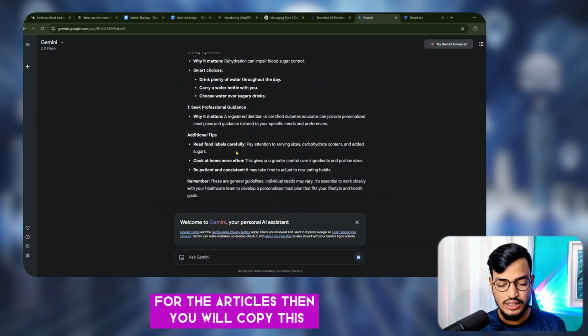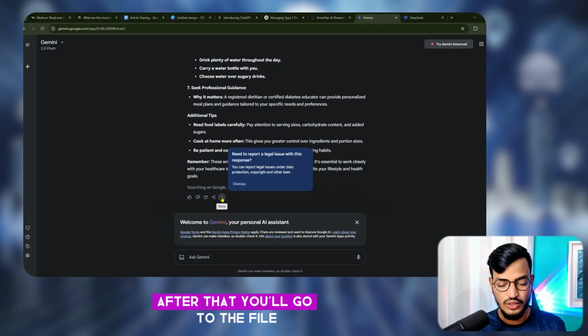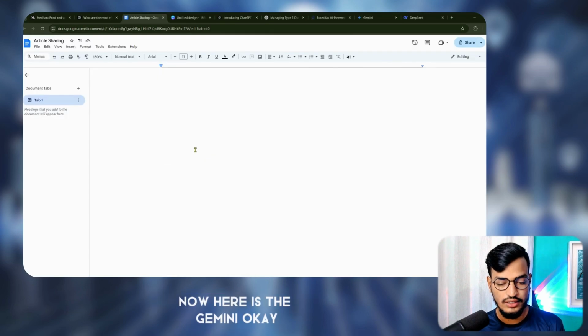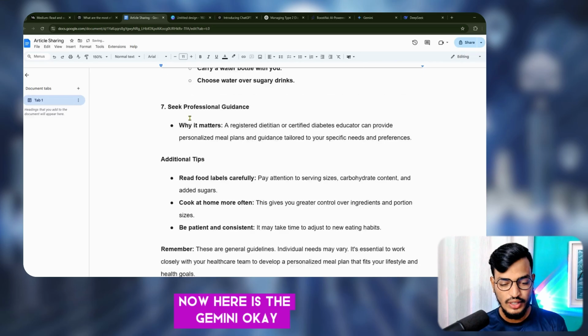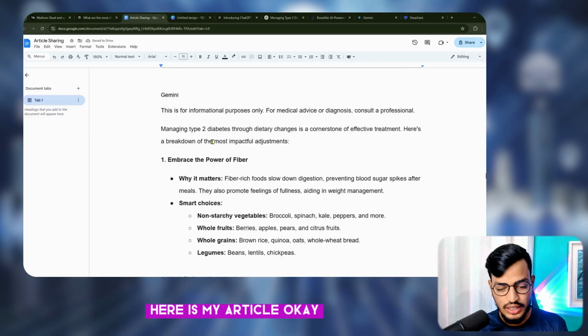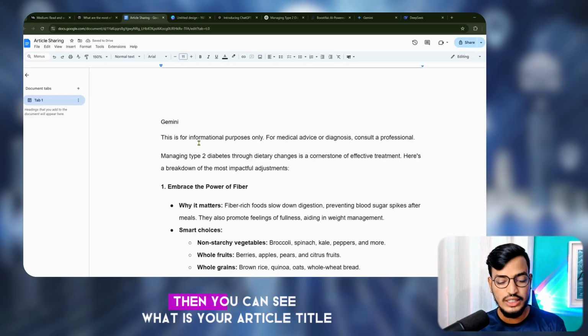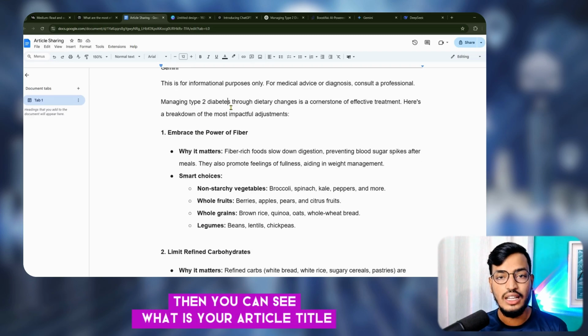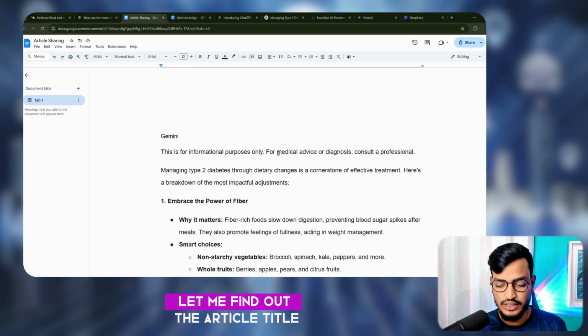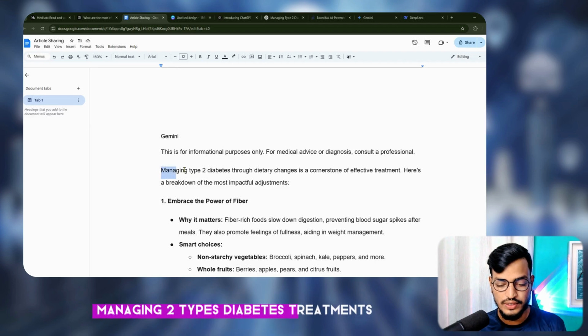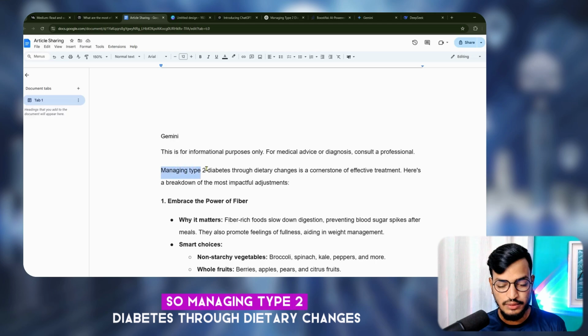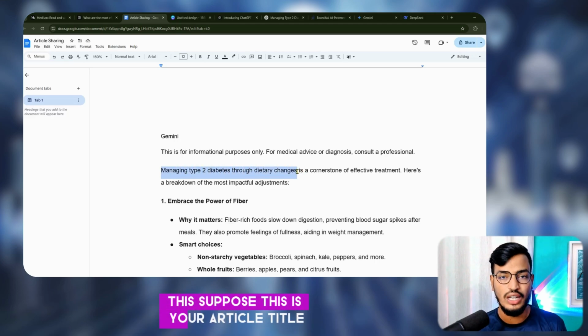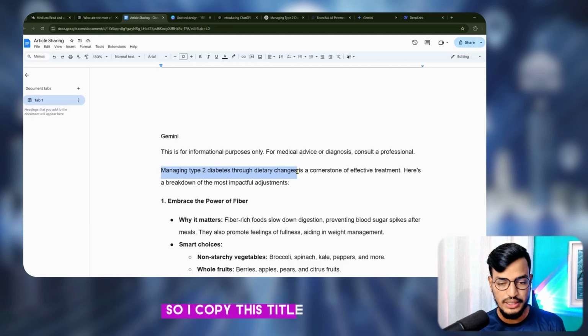Then you will copy this. After that, you will go to the file. Now here is the Gemini article. Okay, here is my article. After writing the article, you can see what your article title is. Let me find the article title. Managing type 2 diabetes treatments. Here is the breakdown. So, managing type 2 diabetes through dietary changes. Suppose this is your article title. So I copy this title.